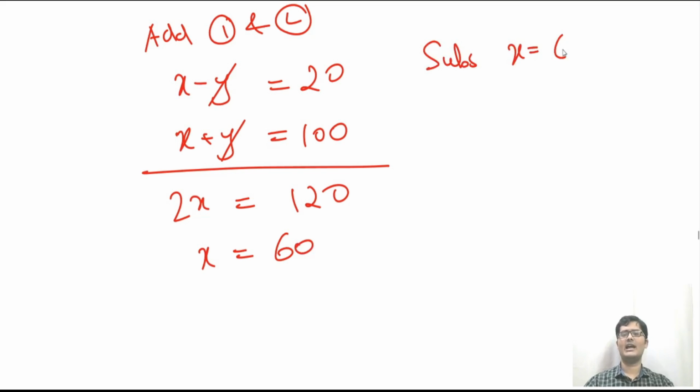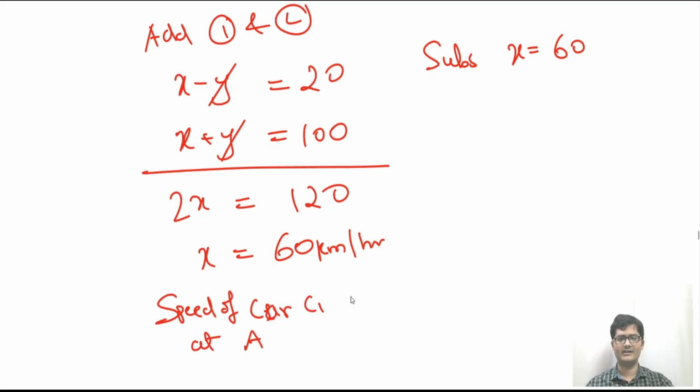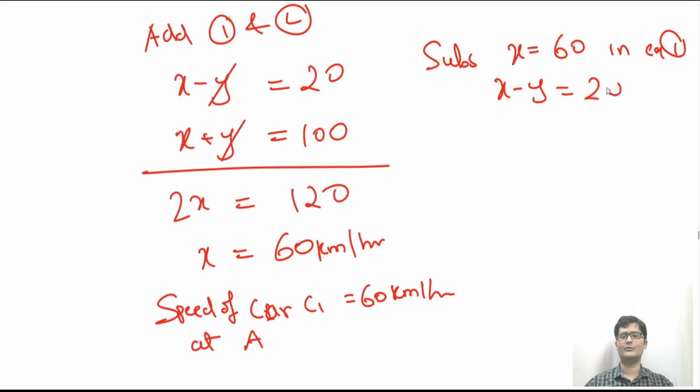So substituting x equal to 60. This is speed of car 1. So speed of car 1 at A is 60 kilometer per hour. Now substitute x equal to 60 in equation 1. So x minus y is equals to 20.